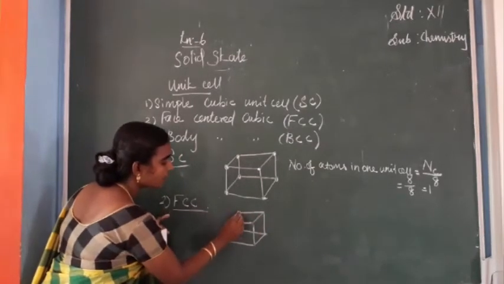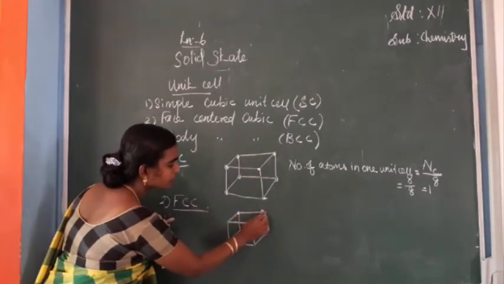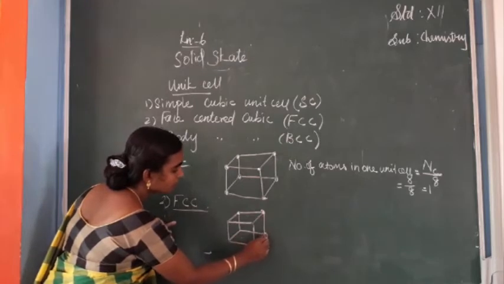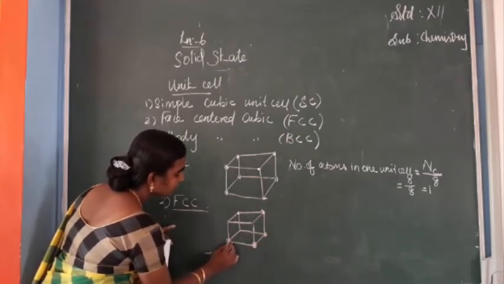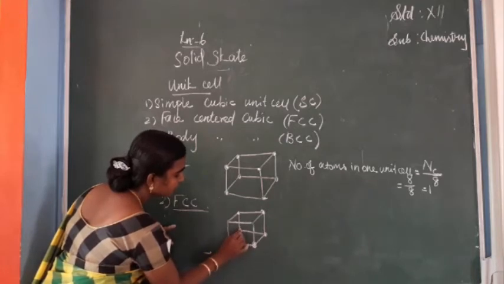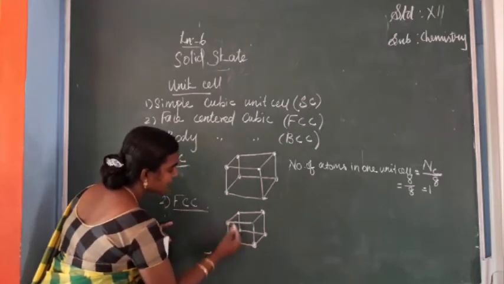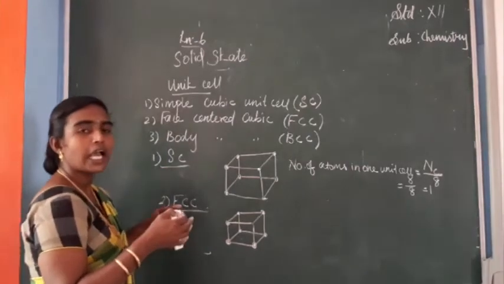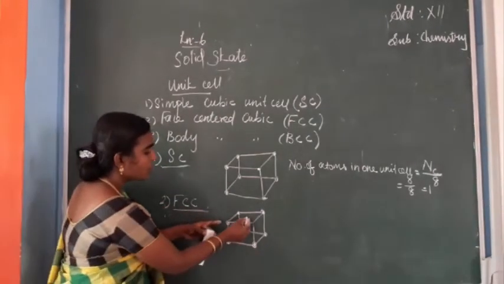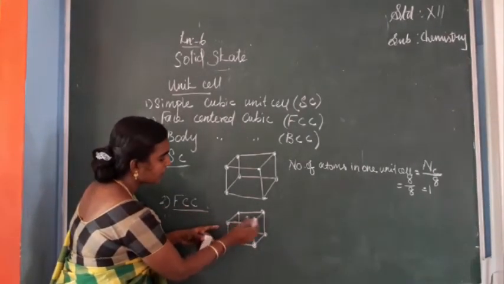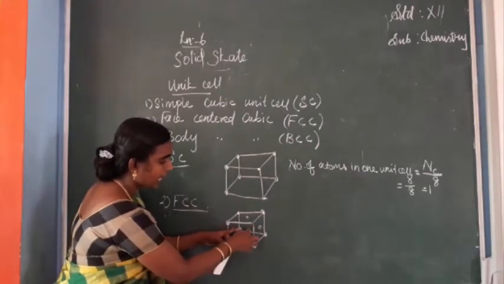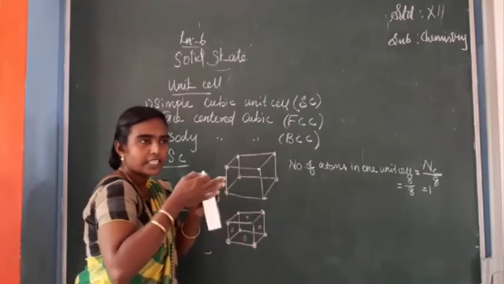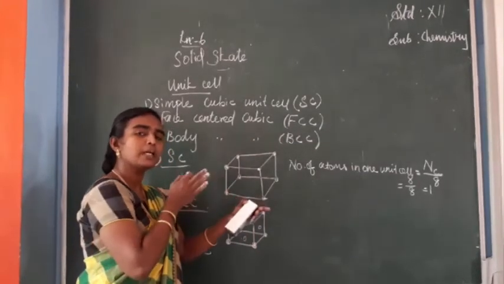So along with the corner atoms, they are having atoms in the faces also. So 6 faces are there. Here one, here one, here, here and here. One face at the front and one face at the back, isn't it?